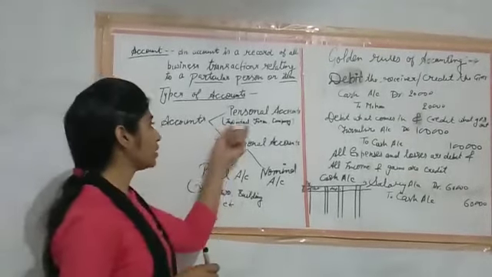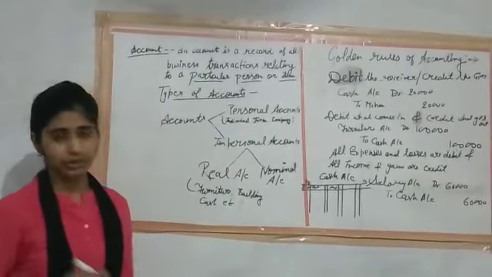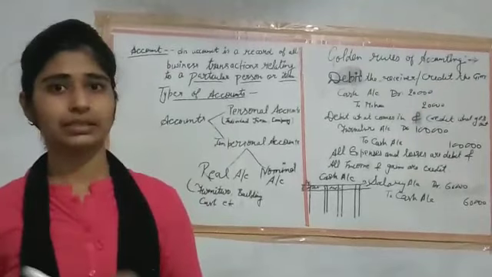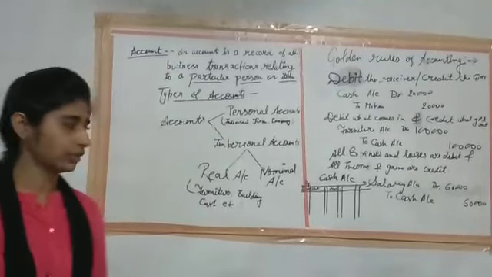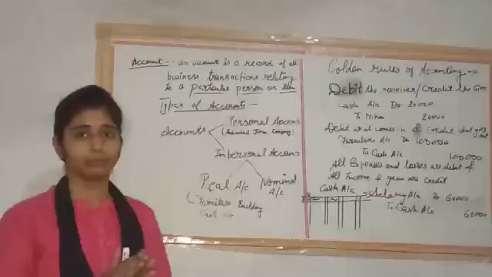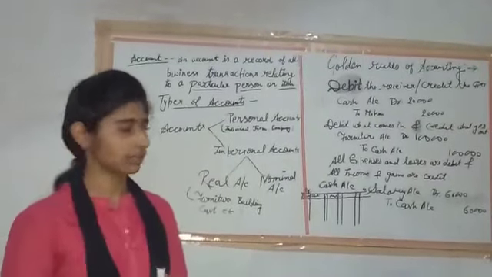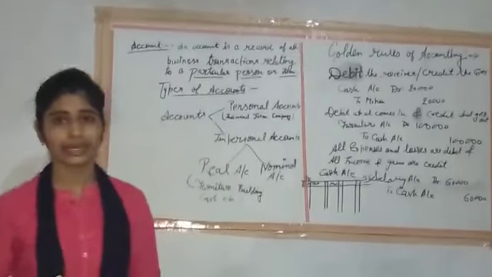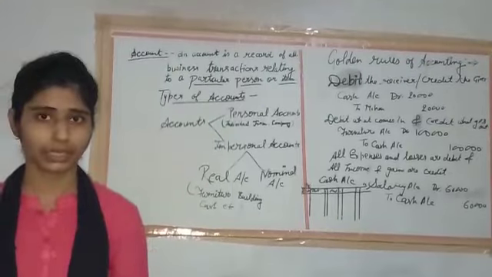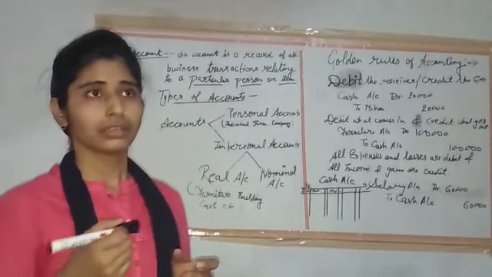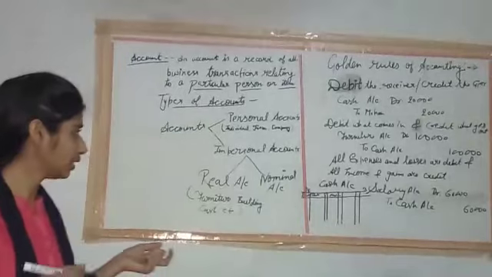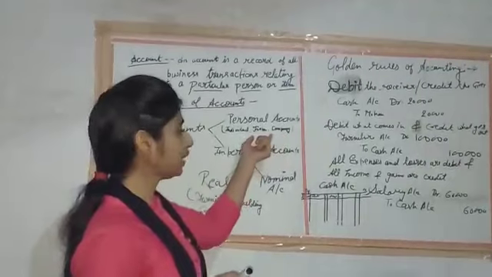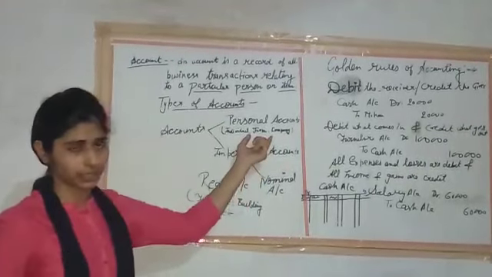First of all, we discuss natural personal accounts. Natural personal accounts include all human beings who have physical existence, taking breath, etc., like Mohan, Sohan, Rohan. Next is the artificial person. An artificial person does not have a natural existence, but in the eye of law it is made a person, meaning it is represented as a person by the eye of law. So a company and a firm are also persons.